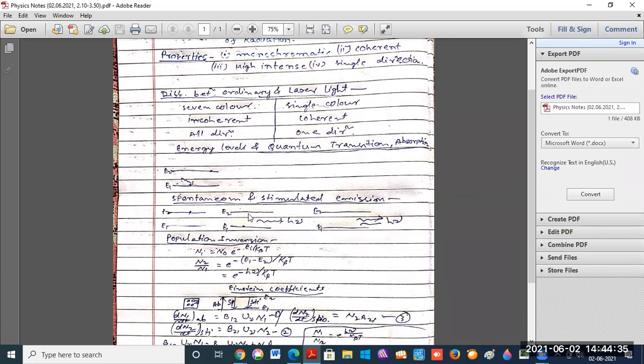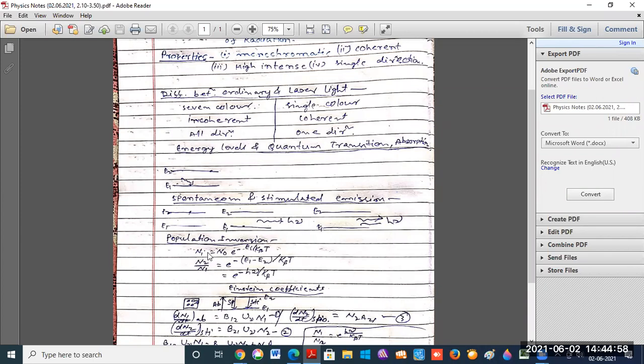Now the energy level E1 has N1 atoms present in it, and the energy level E2 has N2 atoms present. So according to this diagram we can say